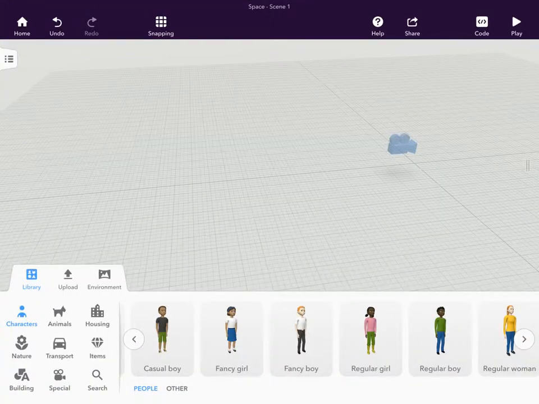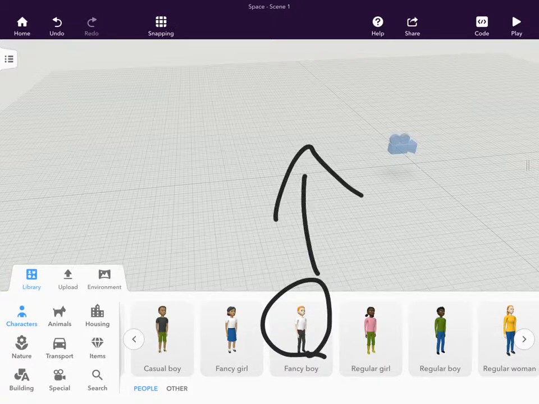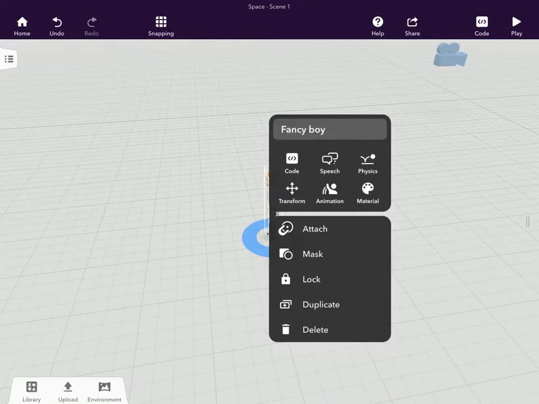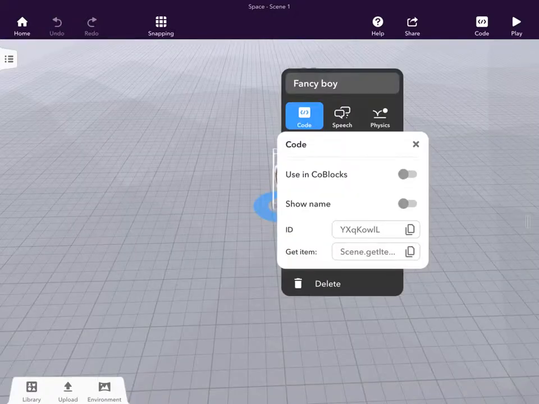You will end up with this screen, and tap characters over here, and you should get the screen. And now choose anything you want and take it and drag it out. Just drag it out. Double tap the person and press code.